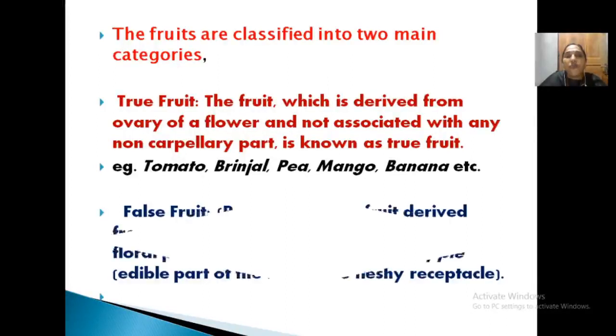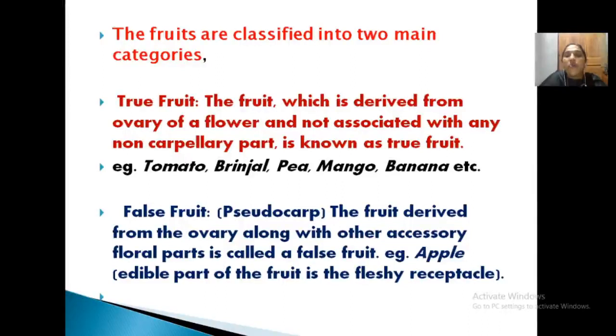But there are some fruits where you can see the fruit derived from the ovary along with other accessory floral parts, like the thalamus, pedicel, etc. that I told you about, which also become part of the fruit. An example is apple, and such a fruit is also known as pseudocarp. Understood?